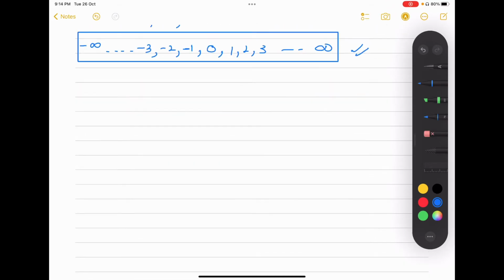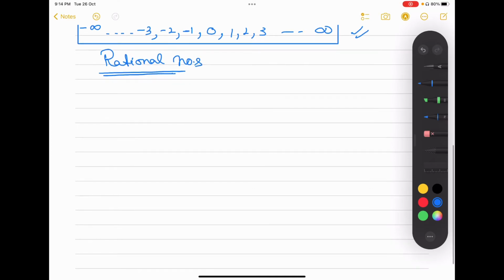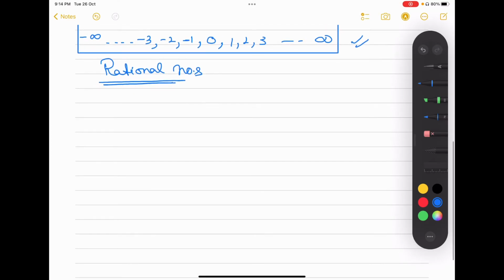And now we have some numbers which include all these numbers. Those numbers are called rational numbers, and we also know them as the rationals. Why rationals? Because rational numbers contain integers, whole numbers and natural numbers, all these numbers.